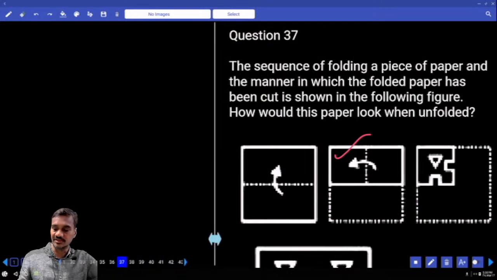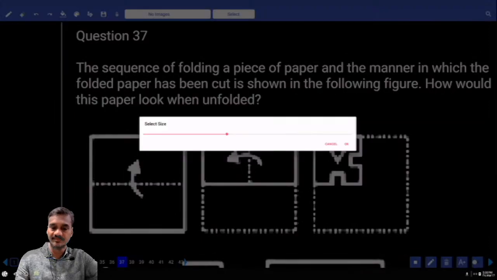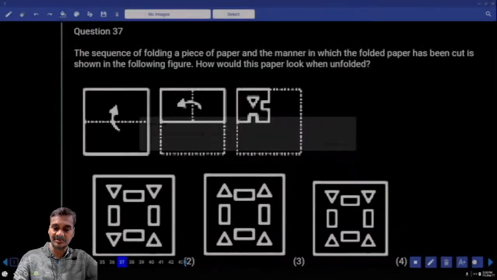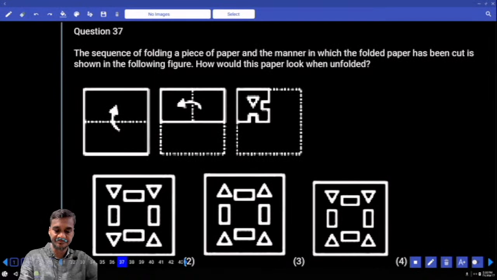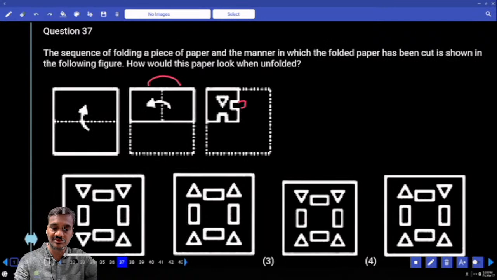Then in this 37, the sequence of folding of a paper and the manner in which the paper is folded is given, isn't it? Its mirror image, and what is the mirror image of this one? The mirror image must be like this. And again, this is one more line.